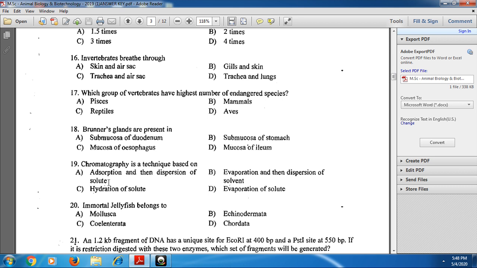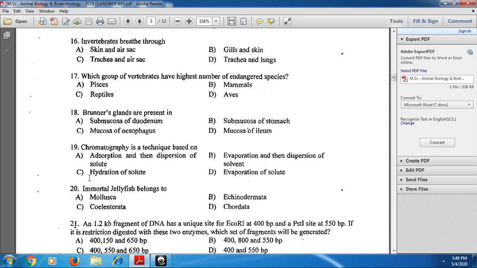Cellulosic material, paper, is used as the absorbent, and the solute is allowed onto the paper for distribution based on the relative front and top. Here absorption and then dispersion of solute occurs in the chromatographic technique. Hence option A is the correct one.